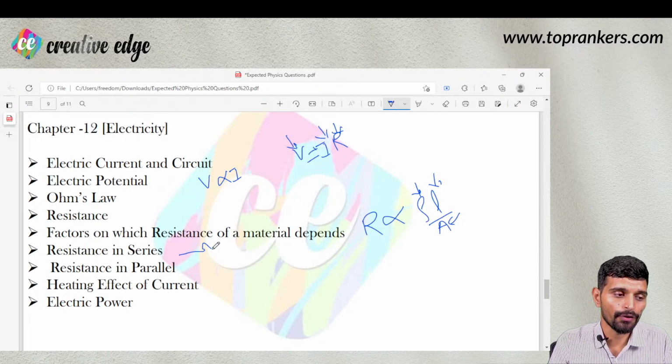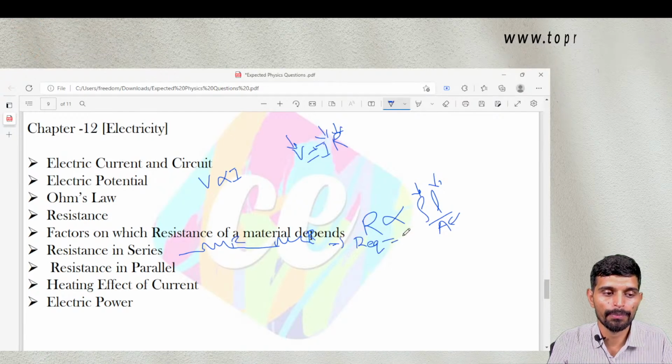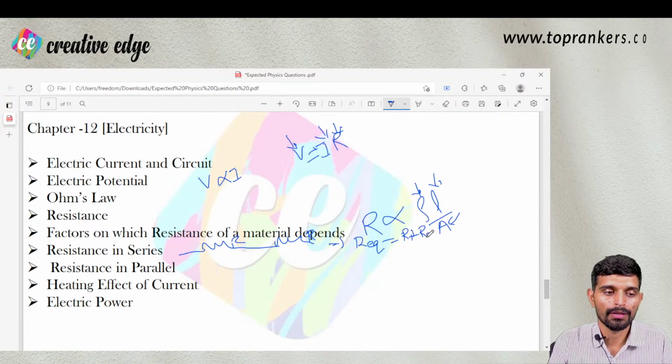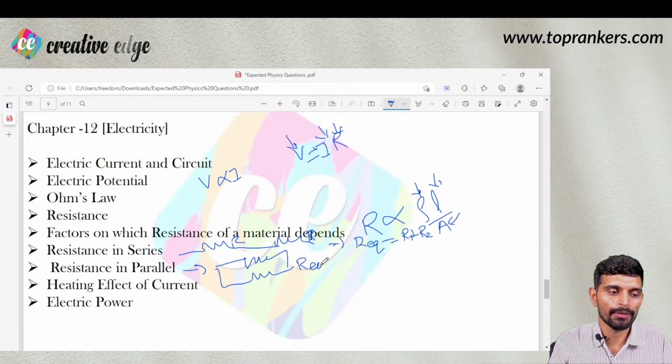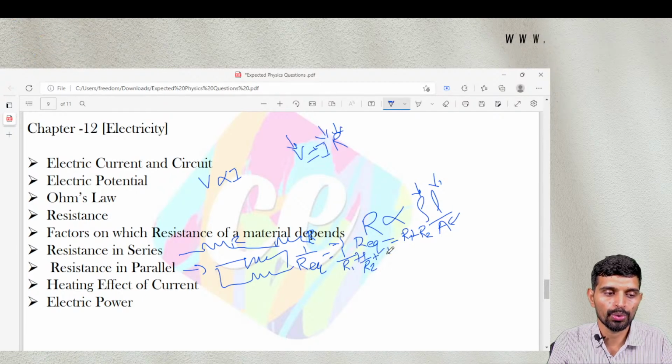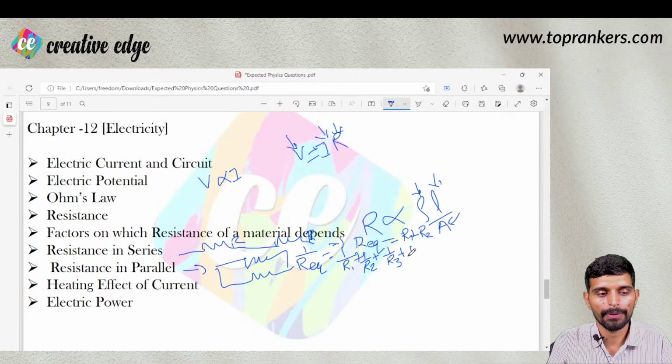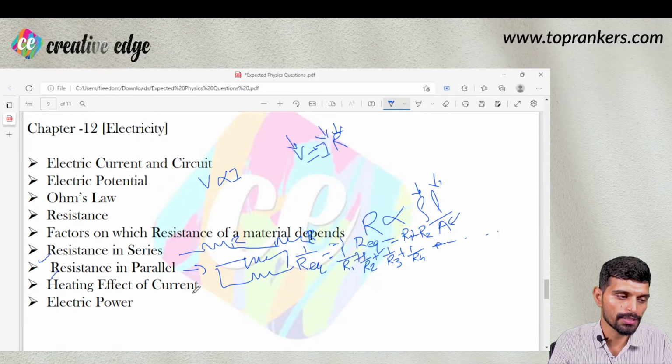Then resistance of objects: there are two resistances in series. The equivalent is R1 plus R2. But when there are two resistances in parallel, 1 upon R equivalent is equals to 1 upon R1 plus 1 upon R2. If there are more than two, go on, keep adding, right? So there could be some basic numericals on resistance in series, resistance in parallel.